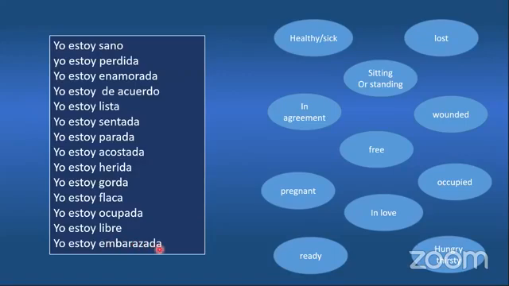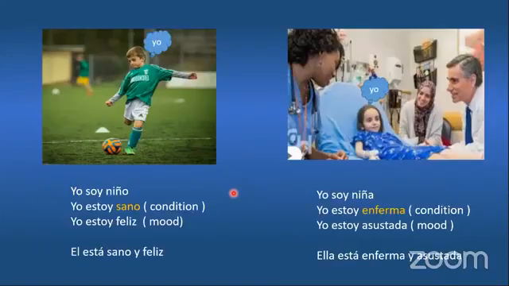At the end of this lesson, I would like you to go back to this slide, try to read it again and try to figure out which meaning belongs to each sentence here. So let's start working on that. Let's see the left-hand side. You see the kid? The kid is saying yo, that is I. Let's read the sentences here.